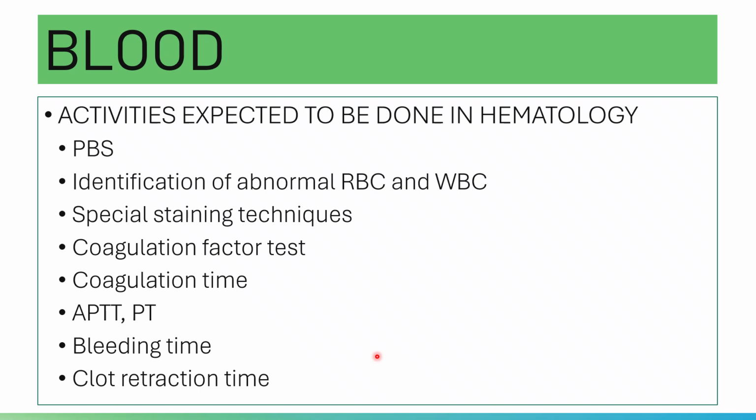So in Hema 2, you will learn about the anemias, the leukemias, the classification, as well as platelet disorders. For Hema 2, more on hemostasis. More on coagulation time, bleeding time, APTT, and the rest.